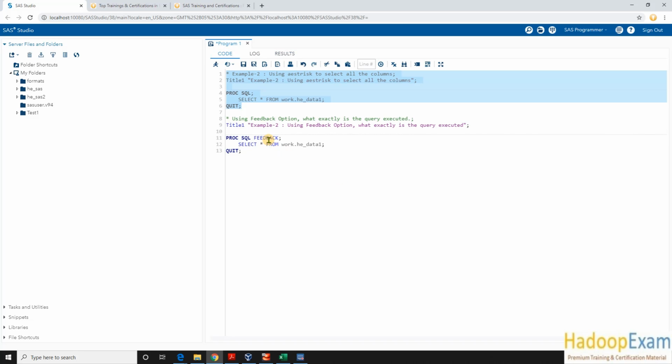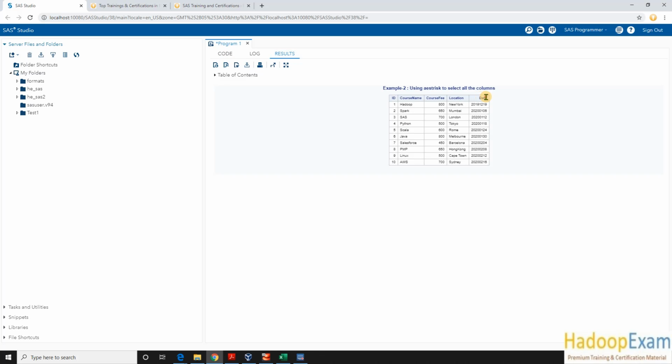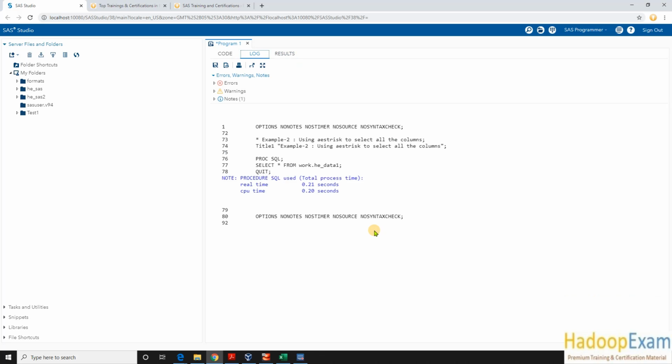Now using the feedback option, you can see exactly what query has been fired. Because you don't know the column name or anything, either you copy your column name from the result, that is one option, or you can see in the log what exactly is the query that is fired. So here you can see it has fired select star from work.he_data1, but that is not true. Actually, before firing this query, it changed something underneath.